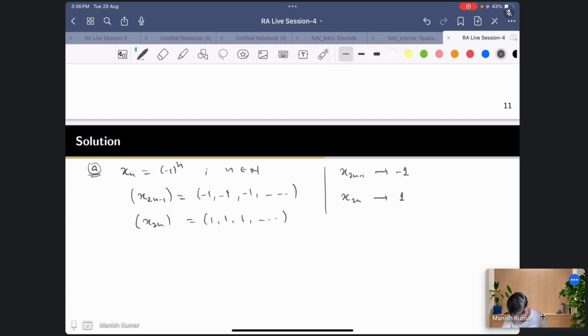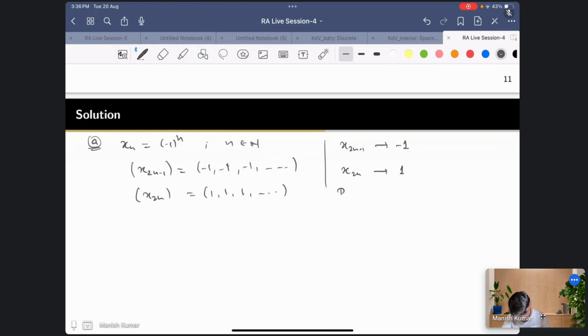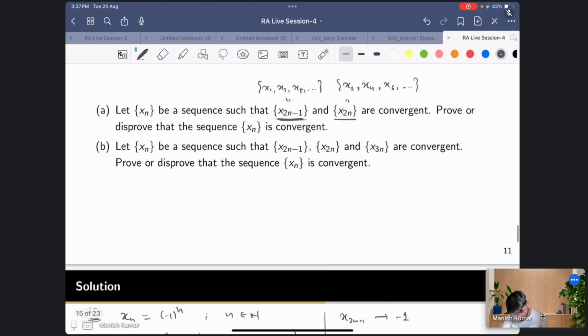These two are convergent, but x_n is not convergent. These are oscillatory sequences, right? So x_n is an oscillatory sequence. So we have disproved the claim, showing that this x_n is not convergent.